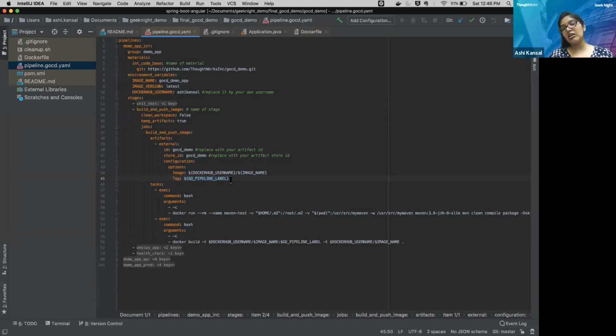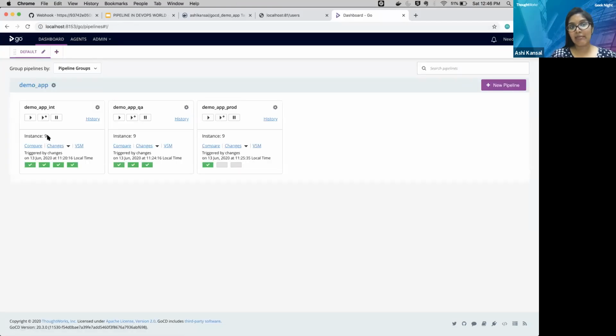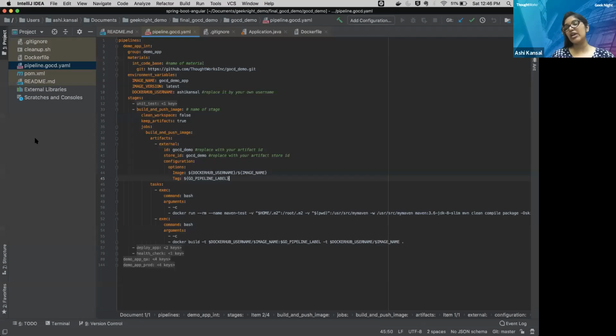So this is a built-in environment variable which comes with GoCD. I will show you. If you see here, I have instance number 9. This is my build pipeline level. So every time my image is built, it will be pushed to Docker with this tag. In this way, you can differentiate which code I have, which version it will have, which tag it will have. So this will help you out.